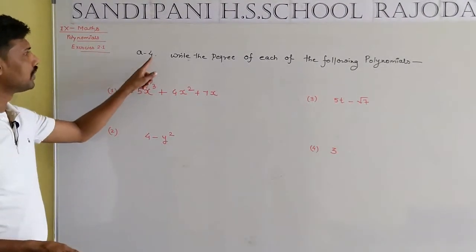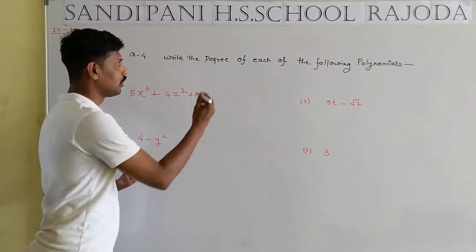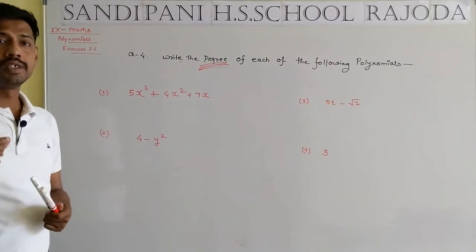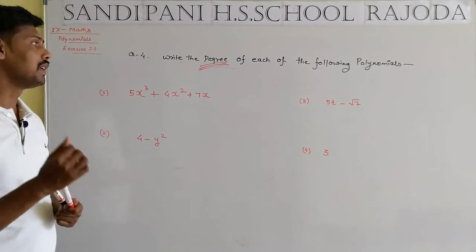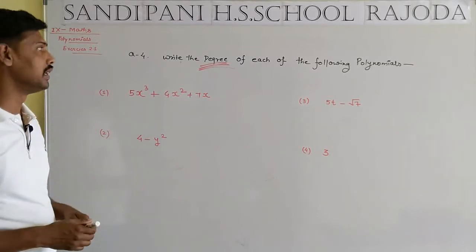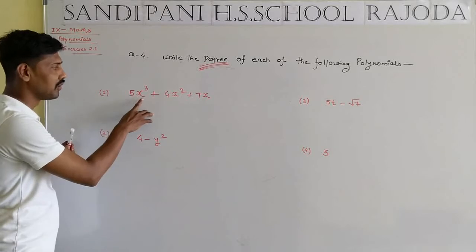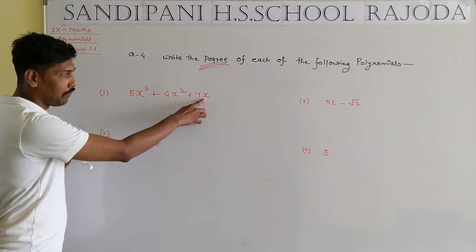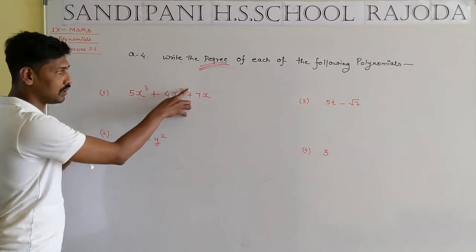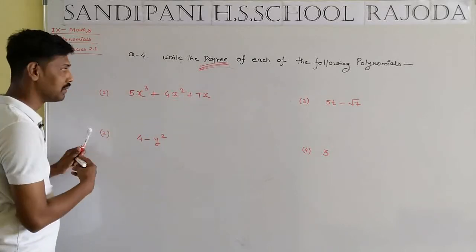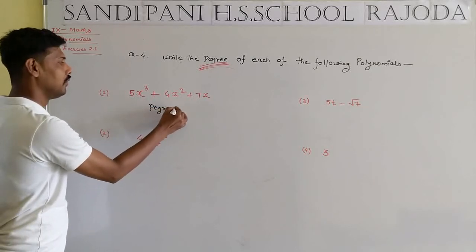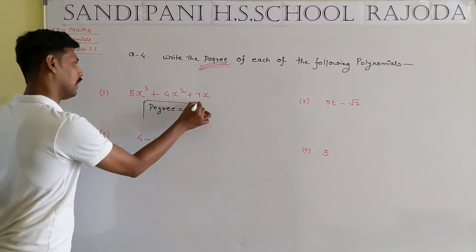Student, question number 4. Write the degree. What is the meaning of degree? Simple definition: the maximum power of an expression is known as the degree. In question number 1, we have the variable x. Powers of x here are 1, x to the power 2, x to the power 3. That means our maximum power is known as the degree, so degree will be equal to 3.